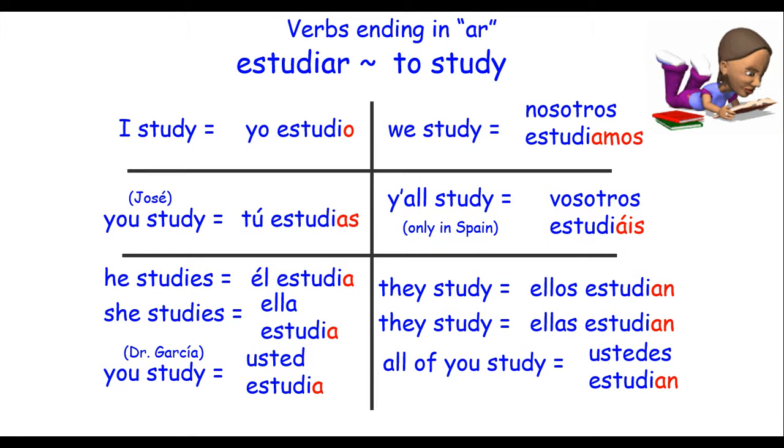And in all of these, with the yo, tú, él, ella, usted, nosotros, vosotros, ellos, ellas, and ustedes, you don't have to use all of those words. You can use them for emphasis or clarification.